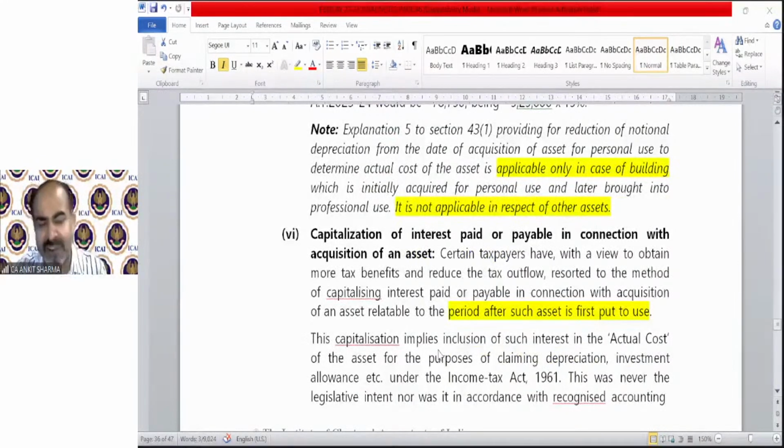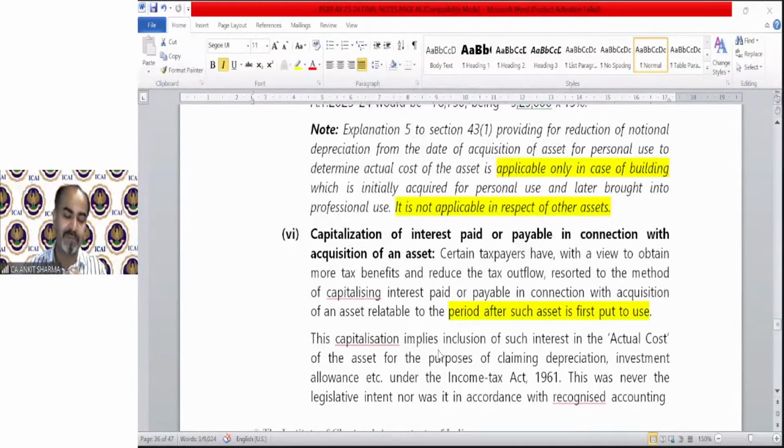Capitalization of interest, it's a very simple concept. You already know about this, that if you purchase any asset on loan, then the interest accrued on that loan will form part of the asset cost till the commencement of business or first put to use.